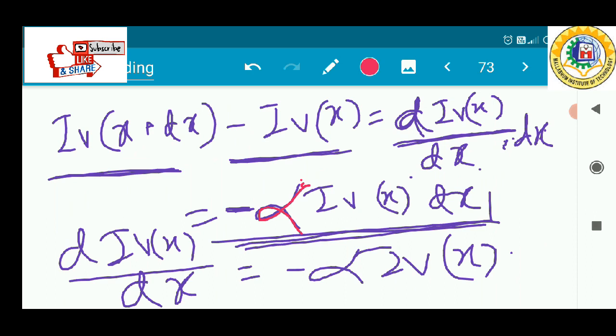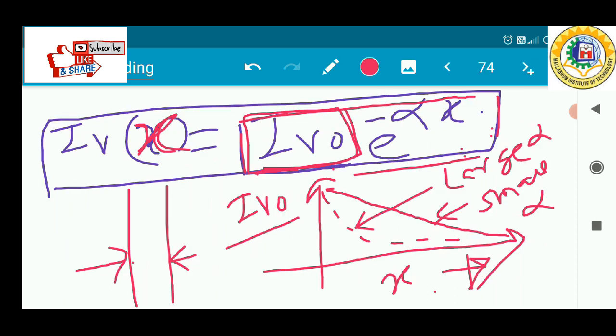So what is the value of alpha, and what is the nature of the photon energy at distance x and at distance x plus dx? Consider x equal to 0: the photon energy is I_v0, and at distance x the photon energy is I_v0 e to the power minus alpha x. That means photon energy decreases exponentially inside the semiconductor. So that we have proved here.